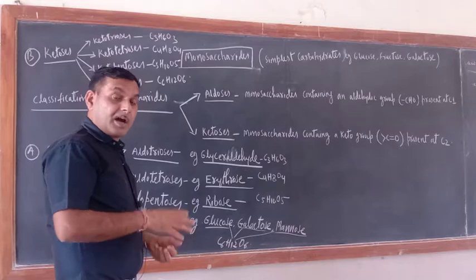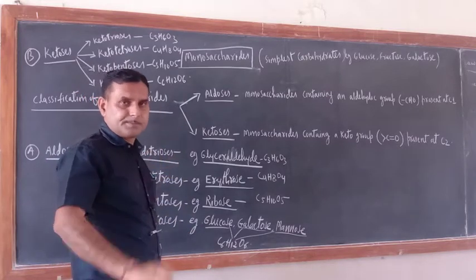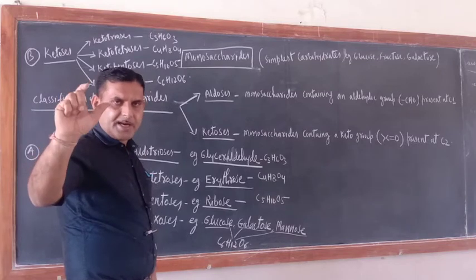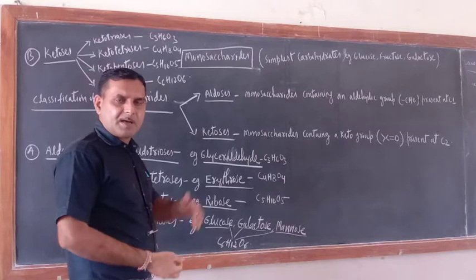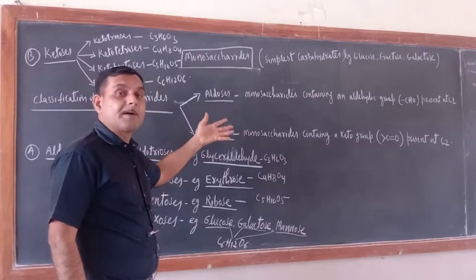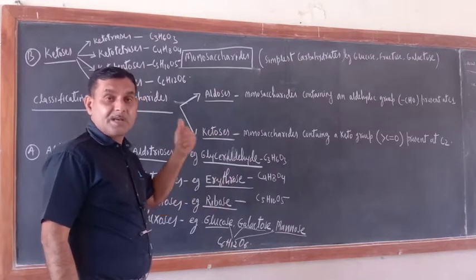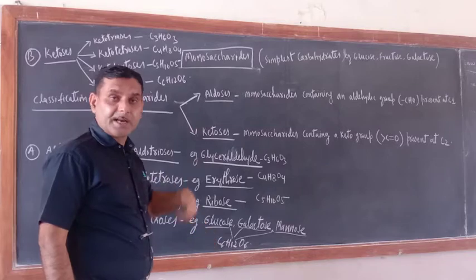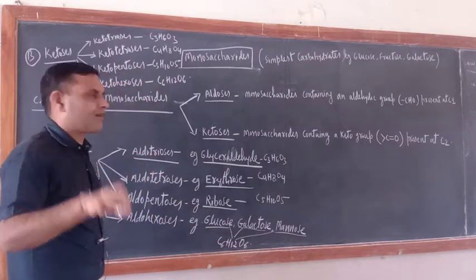Not only this, they are the basic building blocks of oligosaccharides and polysaccharides. Polysaccharides are made up of monosaccharides, and similarly oligosaccharides are also made up of monosaccharides. So we can say monosaccharides are the basic building blocks of oligosaccharides and polysaccharides. That is why they are the simplest carbohydrates.